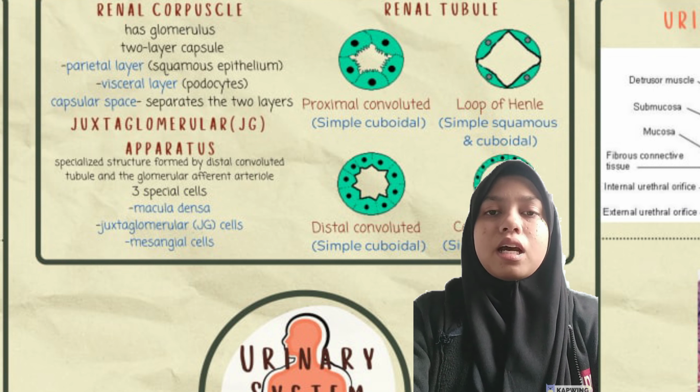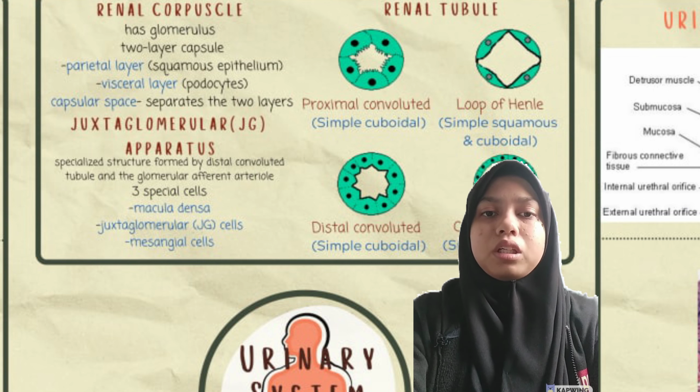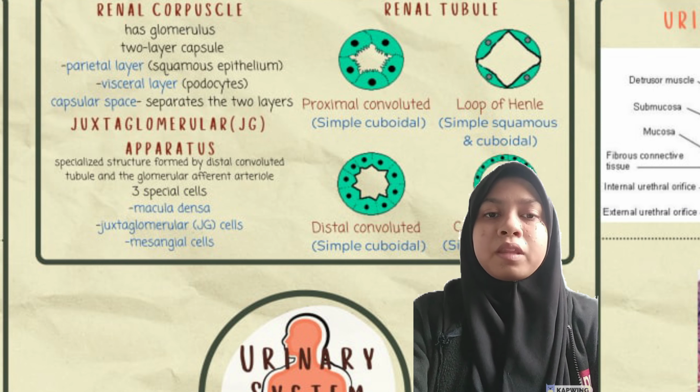Lastly, mesangial cells are cells in the cleft between the afferent and efferent arteriole and among the capillaries of the glomerulus. Mesangial cells are connected to macula densa and JG cell by gap junction and communicate by means of paracrine. They build a supportive matrix for glomerulus, constrict or relax capillaries to regulate flow.